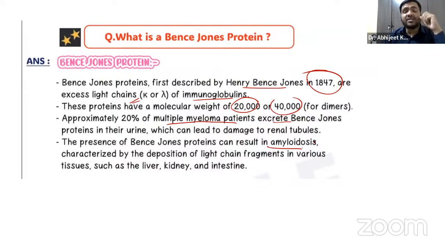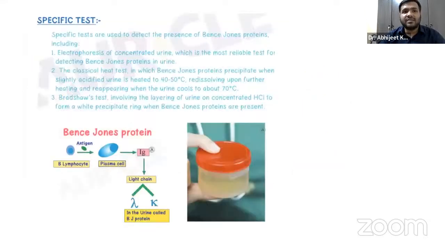Accumulation can result in amyloidosis, which I already told you. We'll be discussing it in pathology next year, right? So yes, the light chain is excessively produced, and this excessive light chain can be deposited in various parts of the body, such as the liver, kidney, and intestine. So yes, electrophoresis, and we have already told you Bradshaw's test, right? It involves layering the urine over concentrated HCl to form a white precipitate ring. That is something you have to remember.